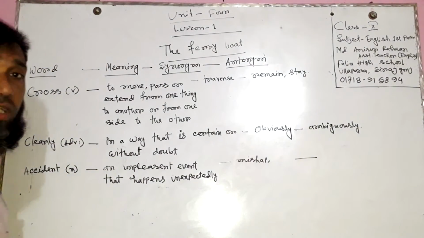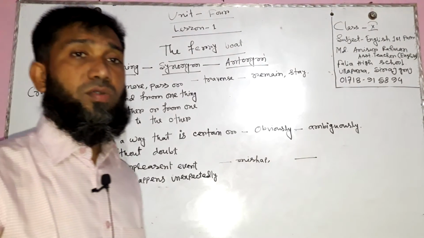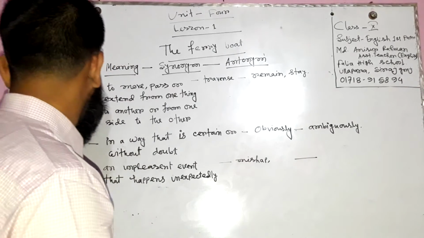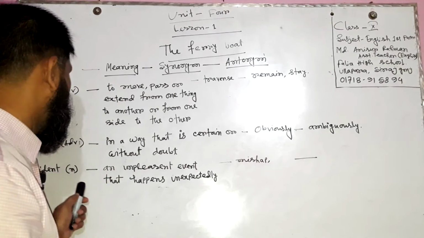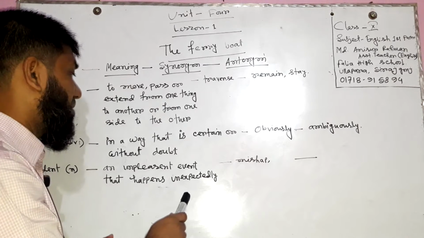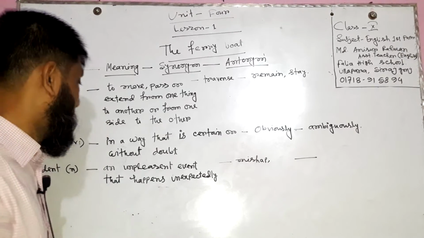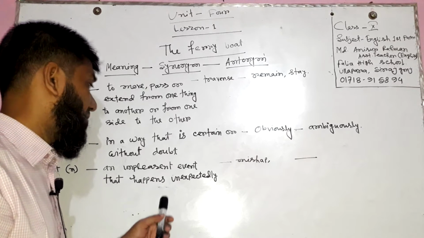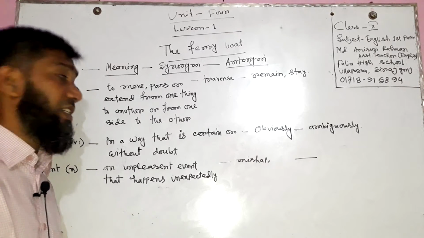Accident, this word is a noun. Accident plays as a noun in the sentence, and the meaning of this word is an unpleasant event that happens unexpectedly.